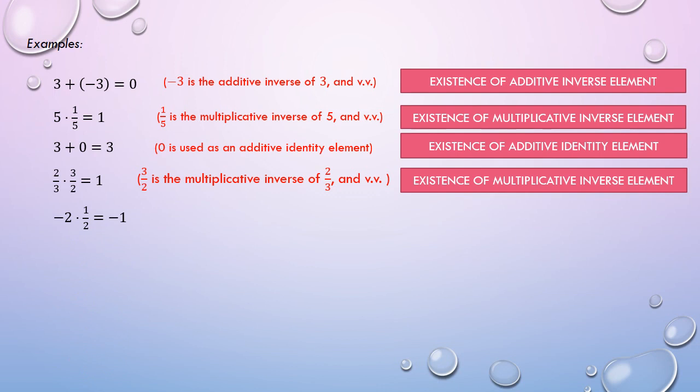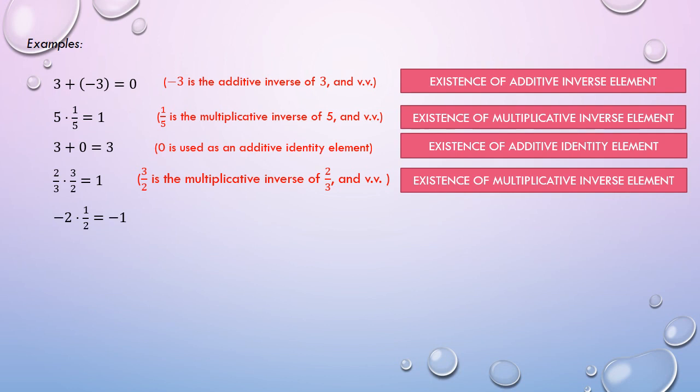For the fifth example, we have negative 2 times 1/2 is negative 1. Recalling what I said earlier in regards to the reciprocal of any number, I said that the given number and the reciprocal must be of the same sign. But observing the statement, kahit na alam natin ang reciprocal ni 2 is 1/2, it is still wrong to say that the reciprocal of negative 2 is also 1/2 kasi nga magkaiba sila ng sign. Dahil ang reciprocal ni negative 2 is negative 1/2.